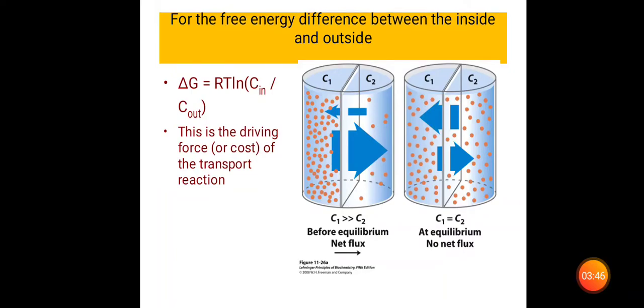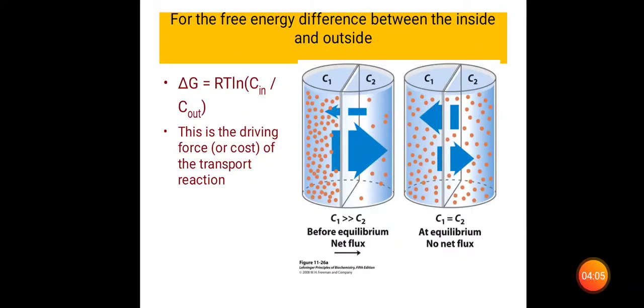So delta G, the free energy, we can find as RT ln(C in / C out). This is the driving force for that transport reaction.